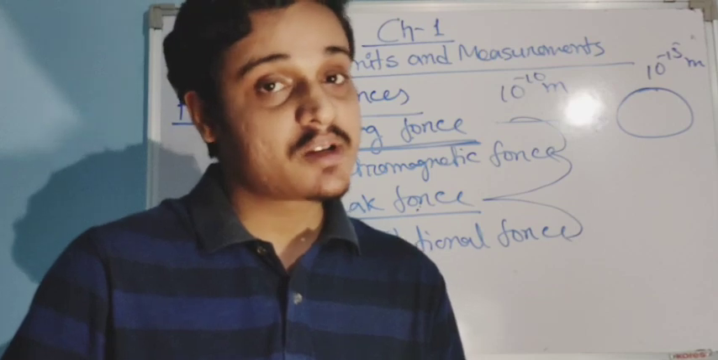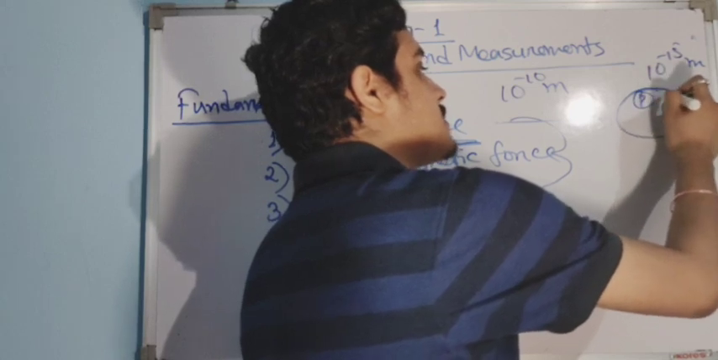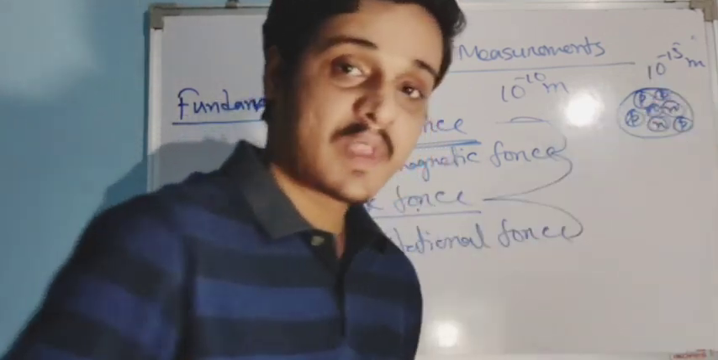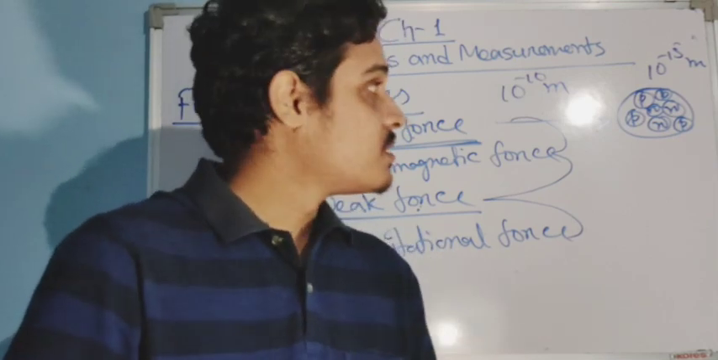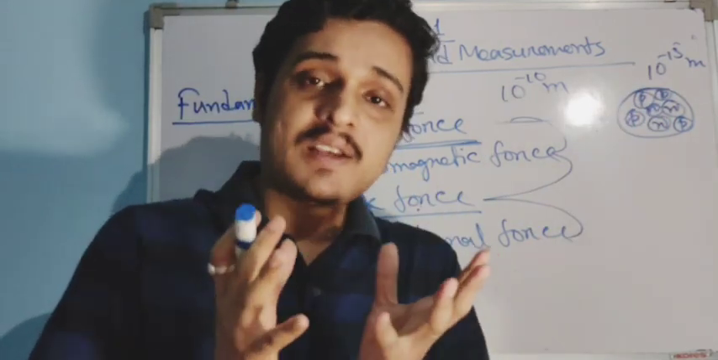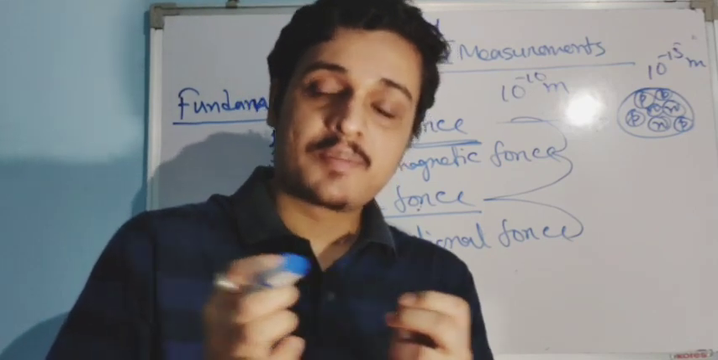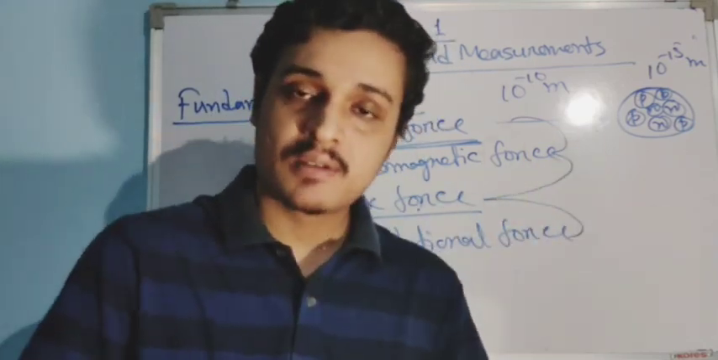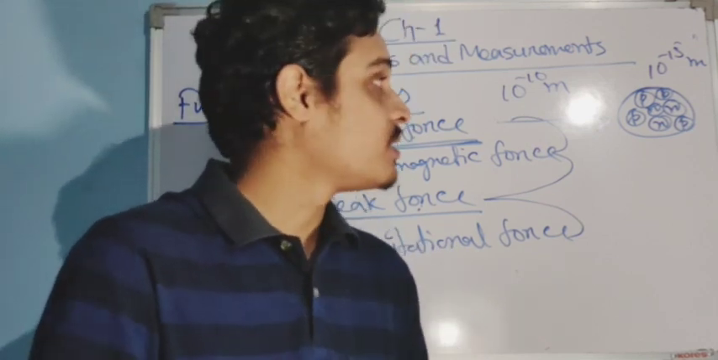And what is there inside the nucleus? You know very well, protons and neutrons. Protons are positively charged, neutrons do not have any charge. So these protons are confined in a very small space, 10 to the power minus 15. Can you imagine? And you know positive charges repel each other. So the protons should have repelled each other and come out from the nucleus. Does it happen? No.